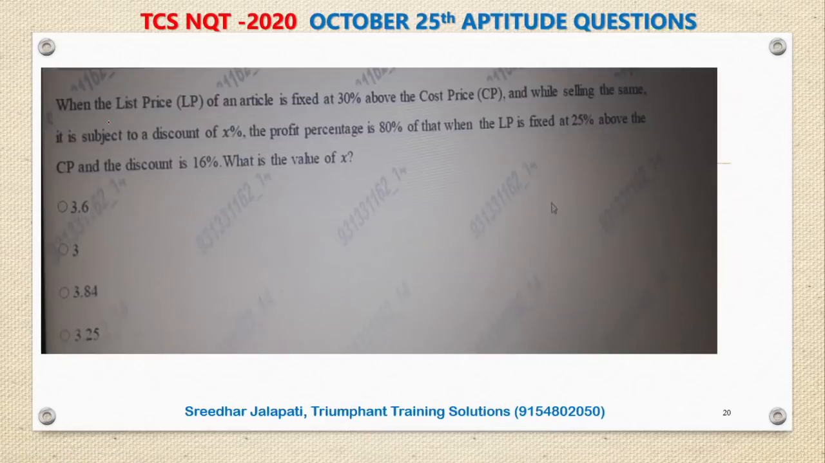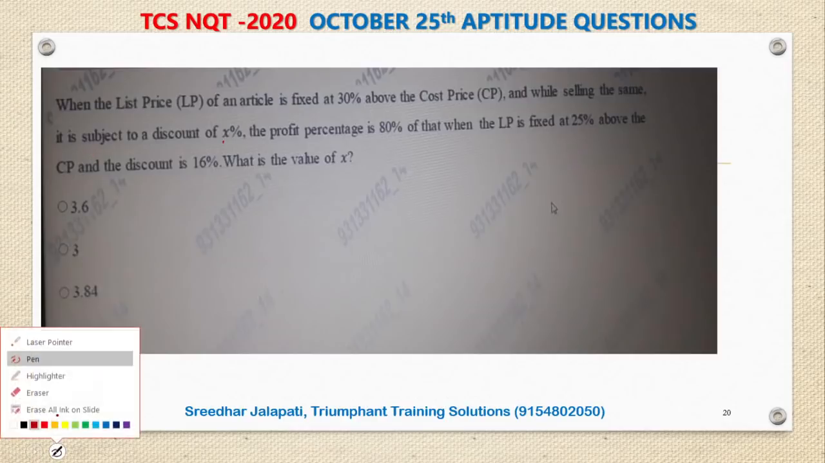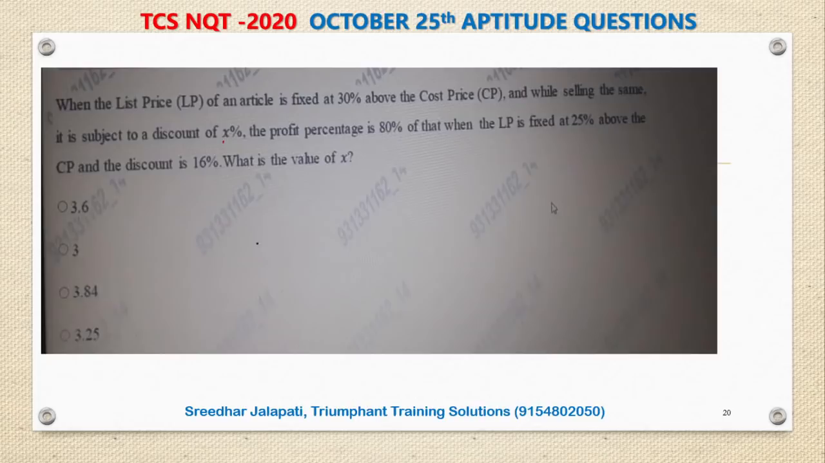Next one. When the list price of an article is fixed at 30% above the cost price and while selling the same, it is subjected to a discount of X%, the profit percentage is 80% of what it is when the list price is fixed at 25% above the cost price and the discount is 16%. What is the value of X? It appears very complicated when you read it for the first time, but don't panic, just put the information on paper. If you want, you can pause the video and try.